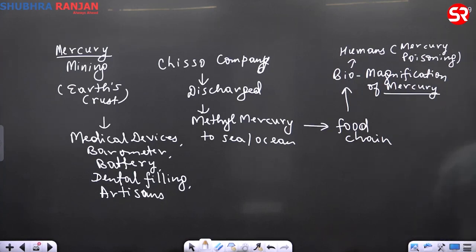The first time after such a long time, the United Nations has taken the initiative to phase out mercury from various products. Initially, India didn't join. See, India joined every such kind of multilateral agreement. Initially, India was hesitant to join Minamata. Why was India hesitant to join Minamata?